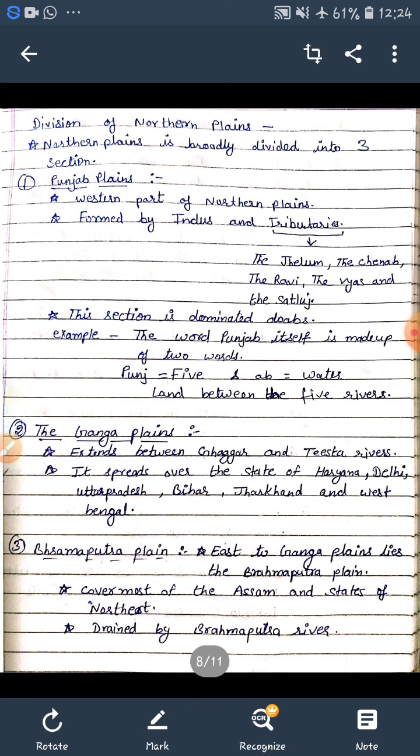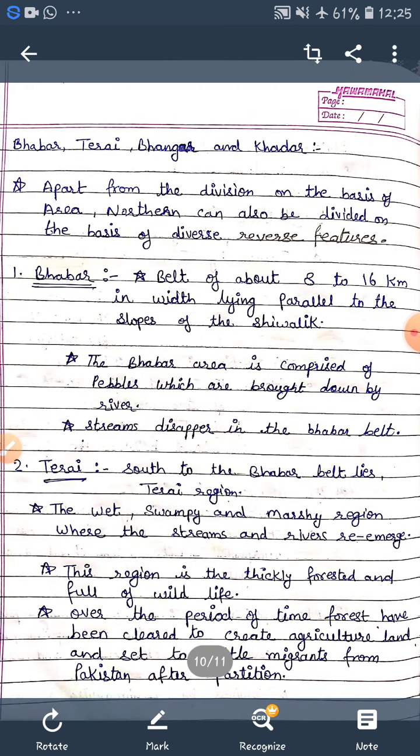So the division of the northern plains according to their area is completed, and now it is the turn of Bhabar, Terai, Bhangar, and Khadar. These are regions broadly divided on the basis of diverse river features.